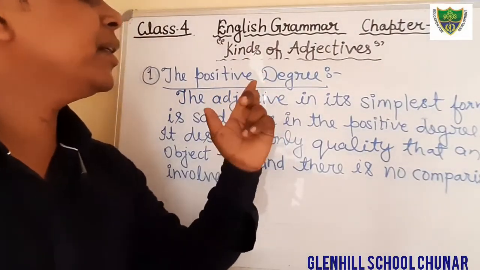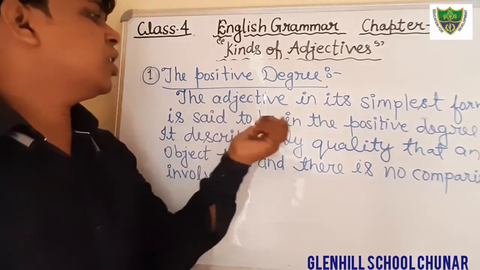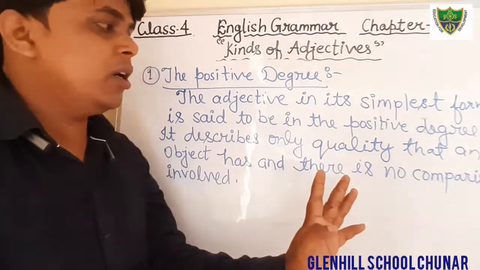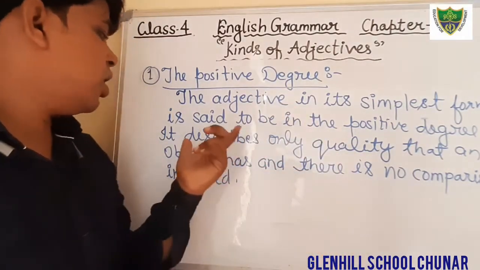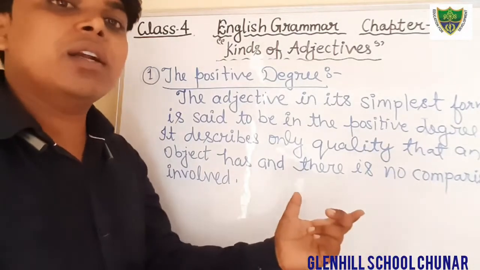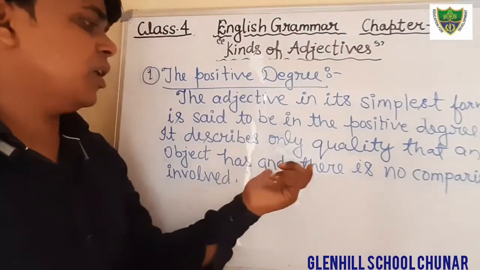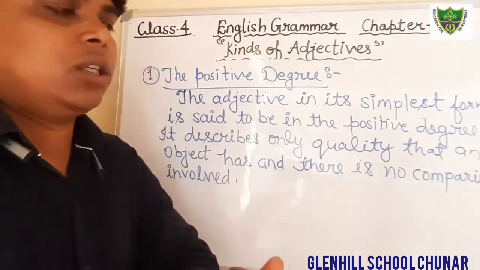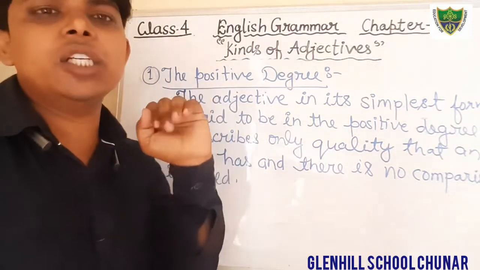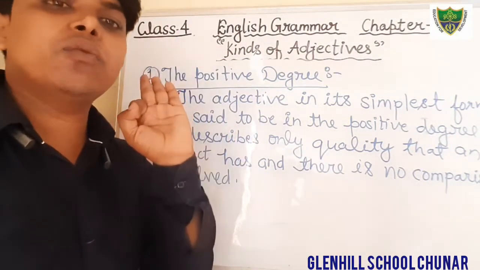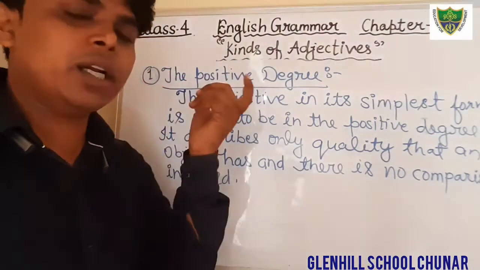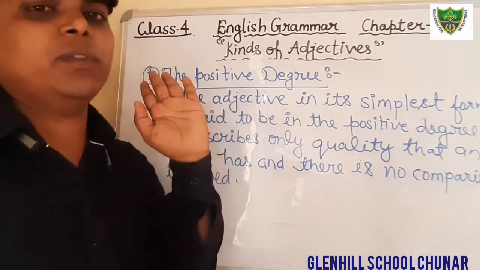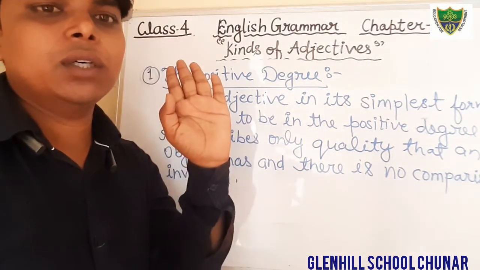The adjective in its simplest form is said to be in the positive degree, and it describes only the quality that an object has, and there is no comparison at all. Dear students, I have already told you, in this positive degree, there is no comparison at all. It is very simple. You can say only an adjective, adjective in its simplest form. There is no forms.